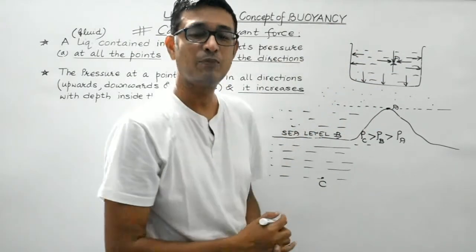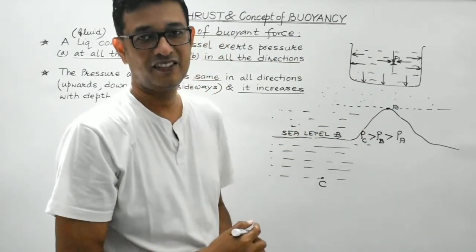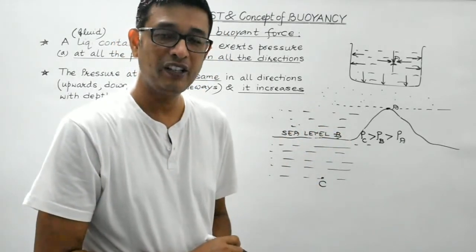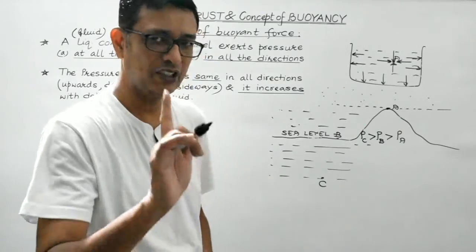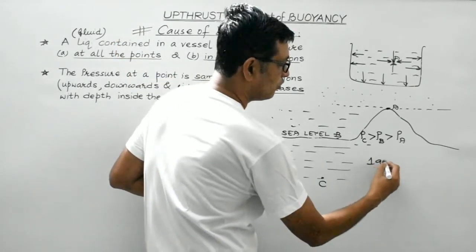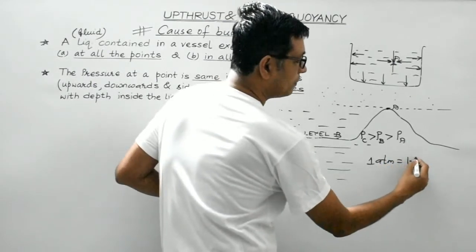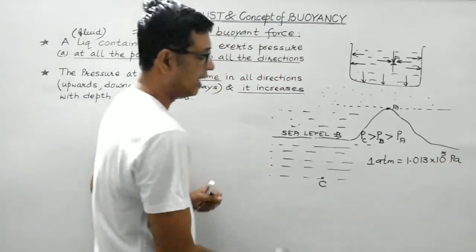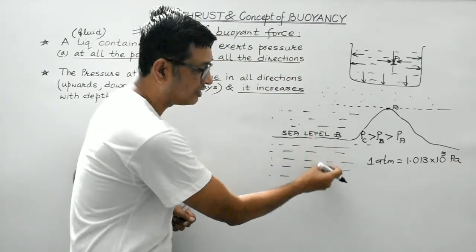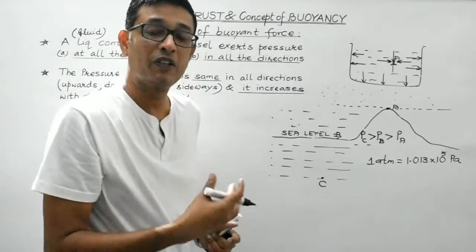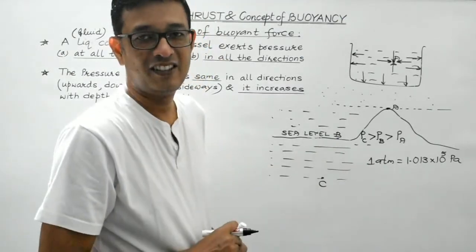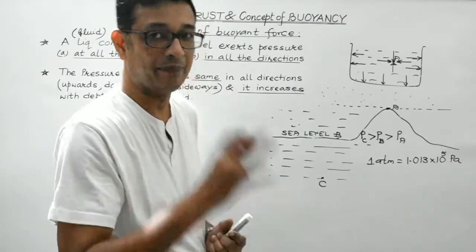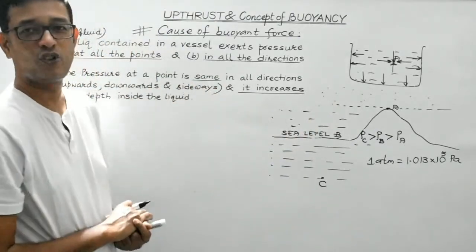So what I mean to say is that, students, as we go up, as we gain altitude, the atmospheric pressure decreases, right? At the sea level, it is 1.013 into 10 raised to the power 5 Pascal. This we have discussed. 1 atm, 1 atmospheric pressure, it is 1.013 into 10 raised to the power 5 Pascal. And as we go deeper inside the sea, the pressure increases. So inside the liquid, the pressure increases with the increase in the depth. So this is a very, very important concept.